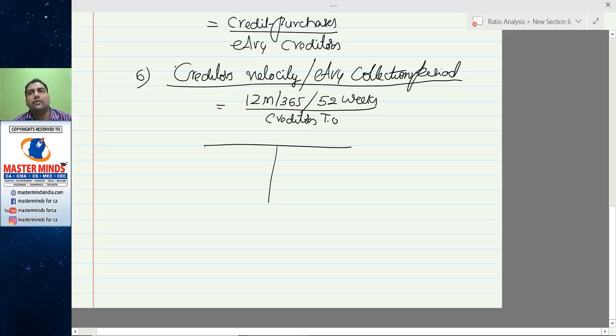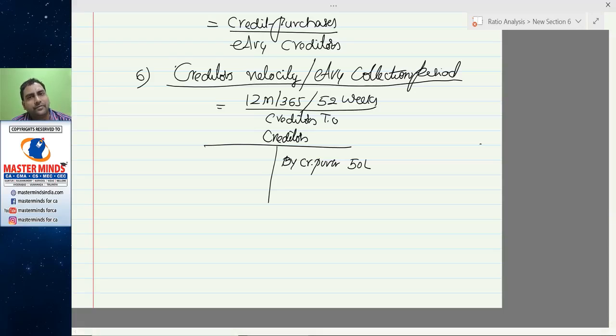First day you bought material on credit basis. How would you write the entry? Credit purchase account debit to creditors account. In the creditors account, by purchase 1 lakh. So for the first 50 days, day 1 1 lakh, day 2 1 lakh, day 3 1 lakh. After 50 days, the balance would be 50 lakhs.